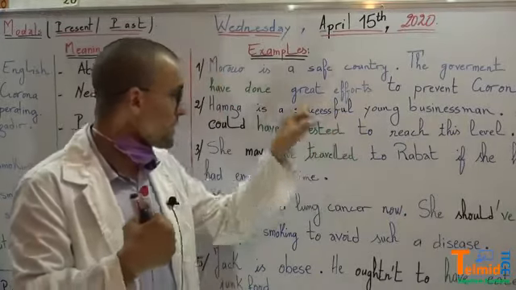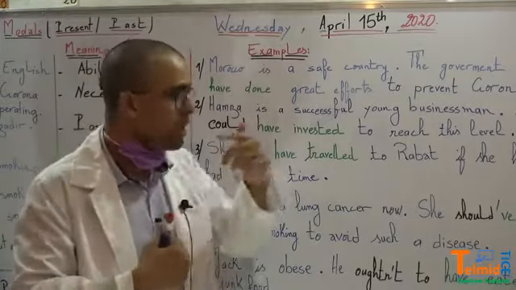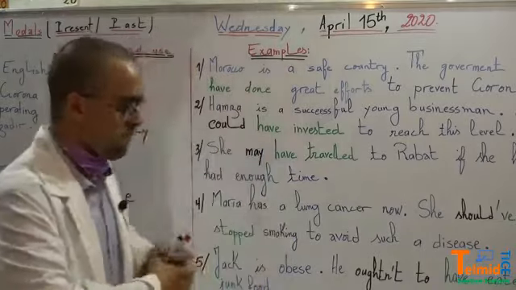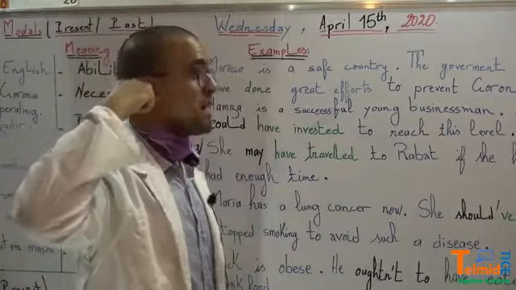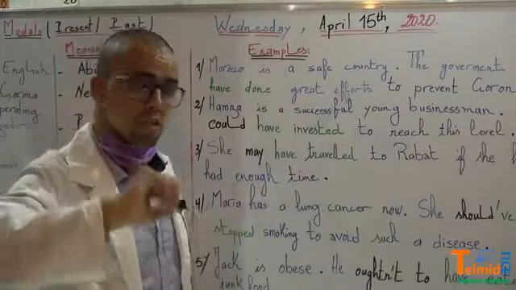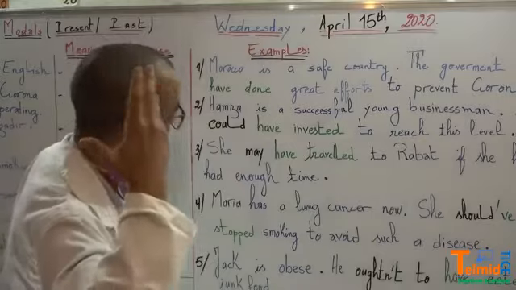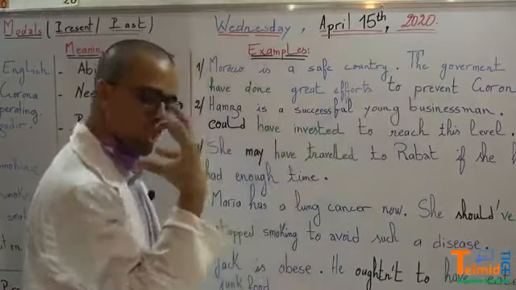So he must have done, or he could have done a lot. He could have done a lot of efforts to reach this level. Not now. Now he is successful. But before being successful, Hamza could have done or could have invested a lot. It's the past. So this is a model in the past. It's the use in the past.